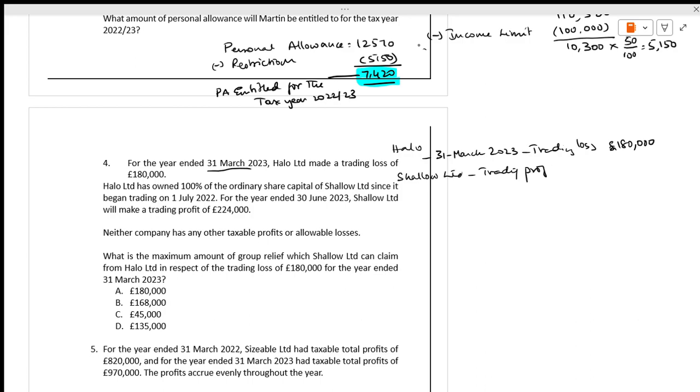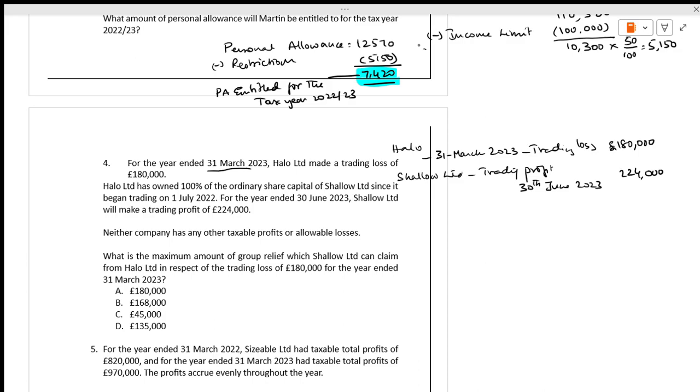How much is the trading profit? This is for the year ended 30th June 2023. The dates are different. The trading profit is 224. Neither company has other taxable profits or allowable losses.